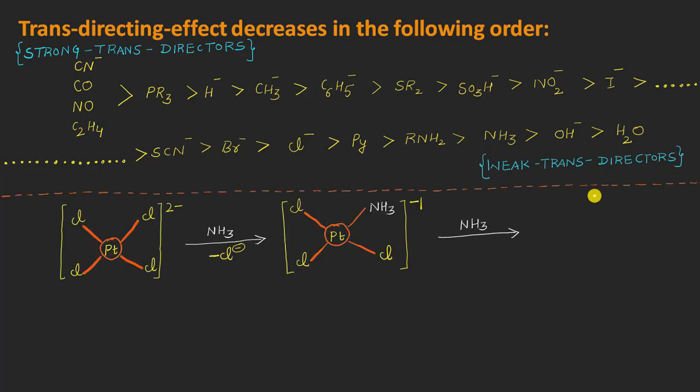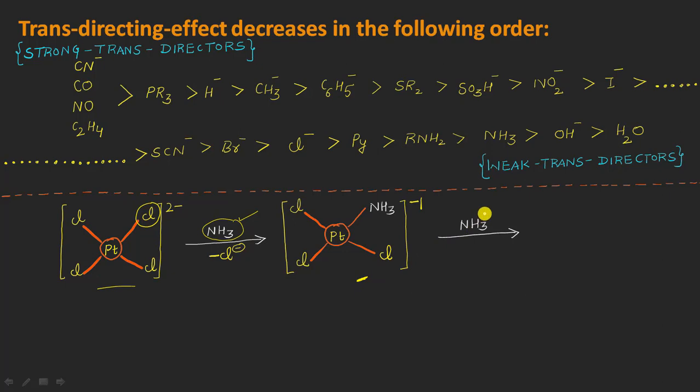So if we are having this kind of reaction in which we have this tetrachloroplatinum 2 negative complex and we are adding, let us say, one molecule of ammonia, what will happen is that the first substitution is quite simple because all the ligands are chloride ions, right? There is no problem, we can replace any of the chloride ions with this ammonia ligand. And let us say that I am replacing this chloride ion with this ammonia ligand, so that I will be having this type of complex after the first step of the reaction, right?